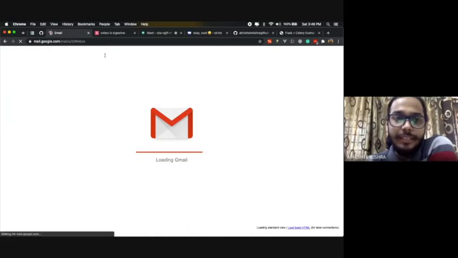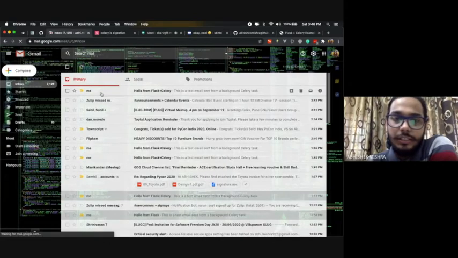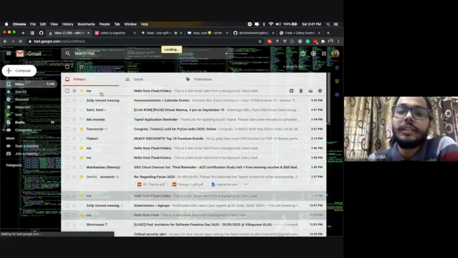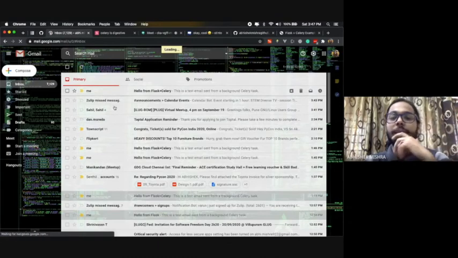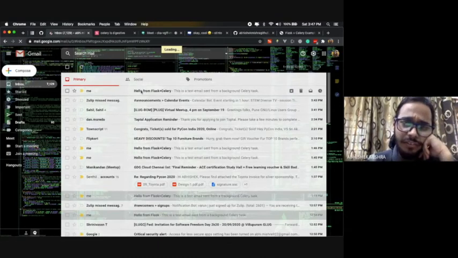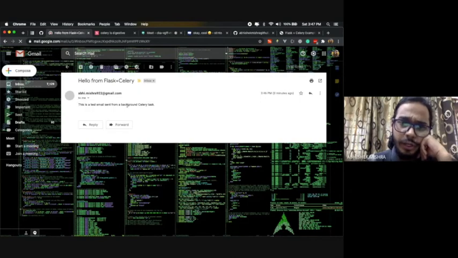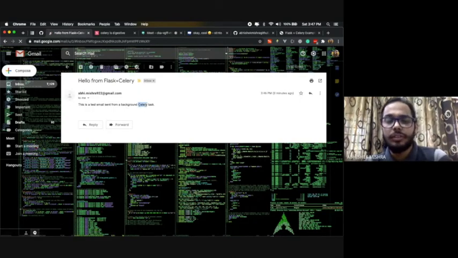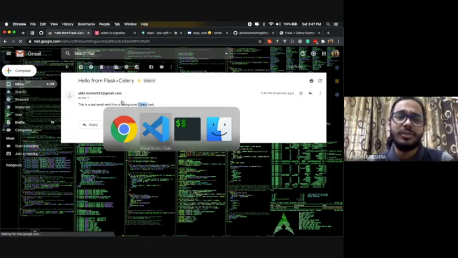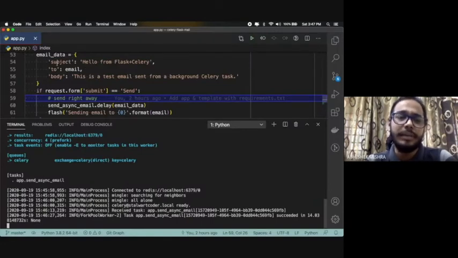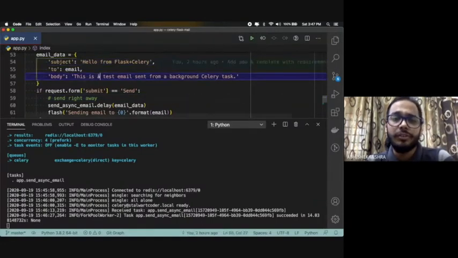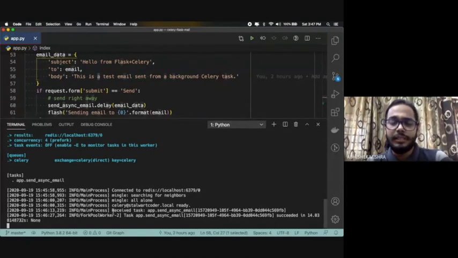Since my internet is a little slow. So if you see here, I got an email with the subject Hello Flask or Celery, and then the content that I wrote in the program. This is the same thing that we just wrote in our example here. Email data, the subject is this, and then the body is this. But this executed in this manner.